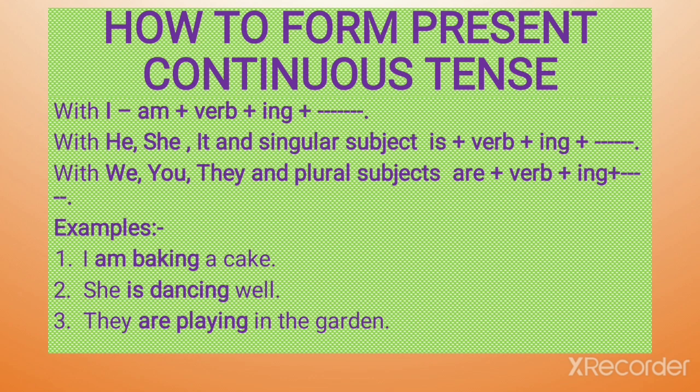I am baking a cake. Bake is the main verb with ing, and am is there. She is dancing well. Dance is the main verb with ing. They are playing in the field. Play is the main verb with ing, and are. So with I, am; with singular, is; with plural, are. Only the main verb you will add ing. So if you follow these rules, your tense is correct.